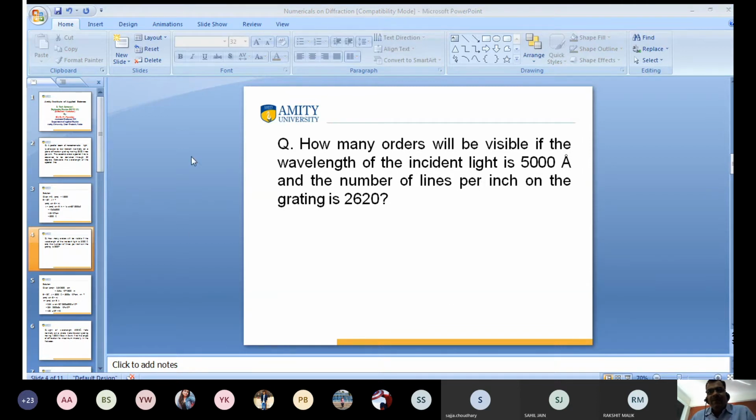Vidhi? Sahil? Sir, I'm calculating. Wait. But keep in mind, the lines are given per inch, not per centimeter. Arman, yes, tell me.